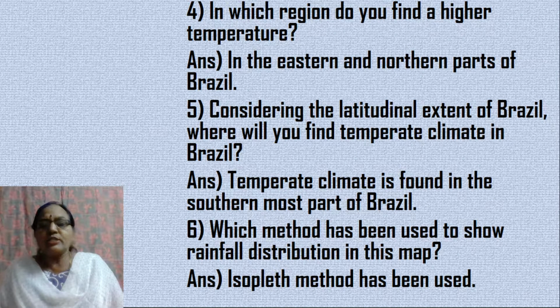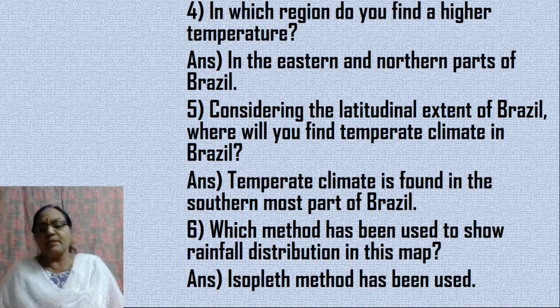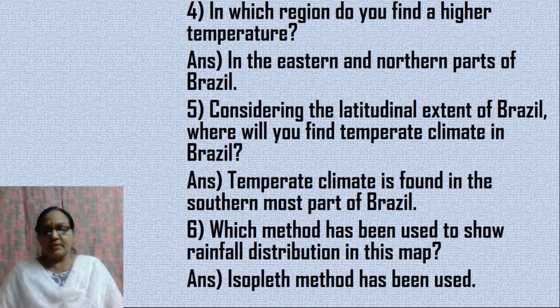Considering the latitudinal extent of Brazil, where will you find temperate climate in Brazil? So temperate climate is found in the southernmost part of Brazil. Then, which method has been used to show rainfall distribution in this map? All of you know what this is. It is the isopleth method.